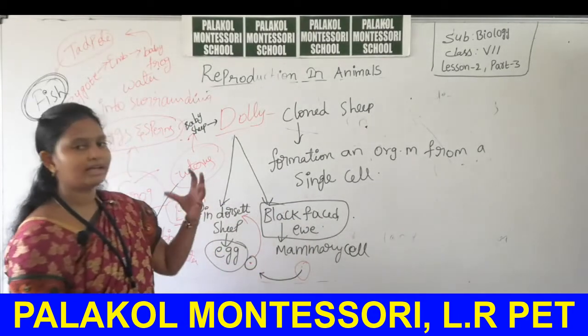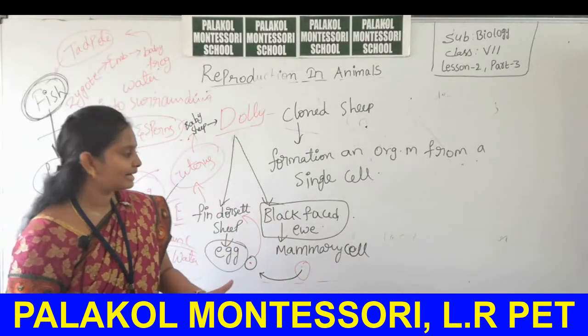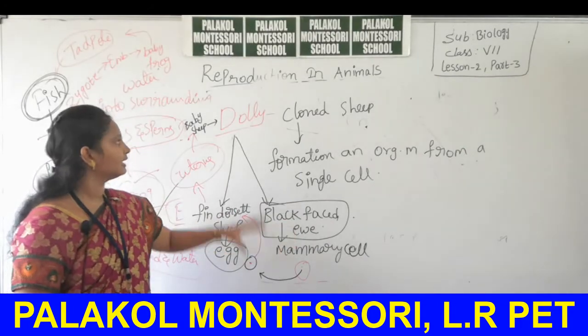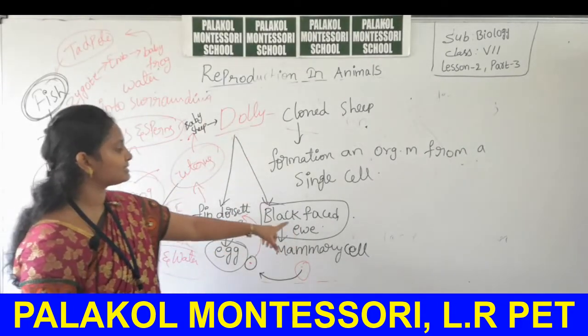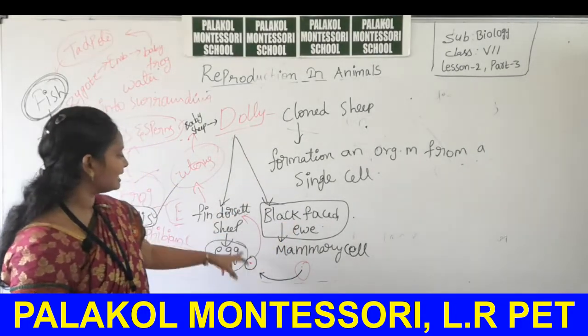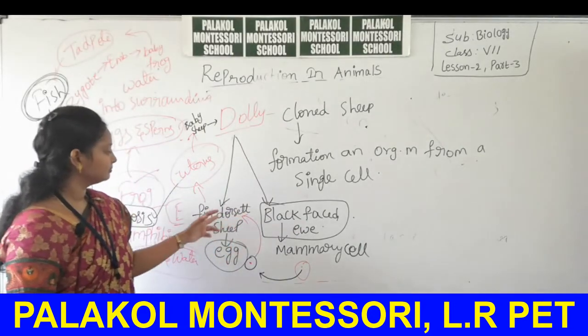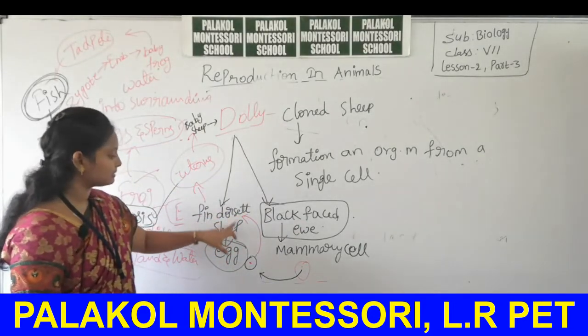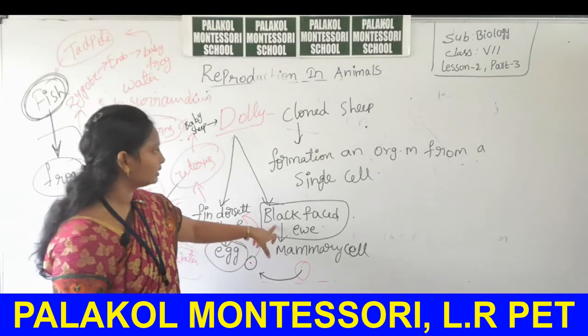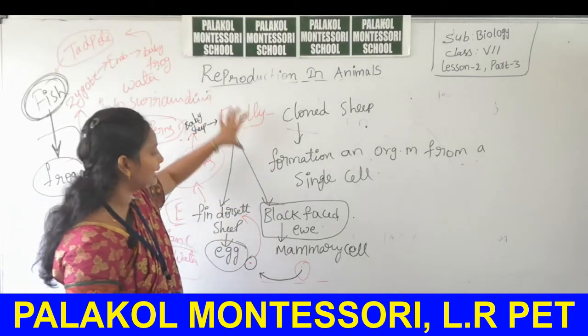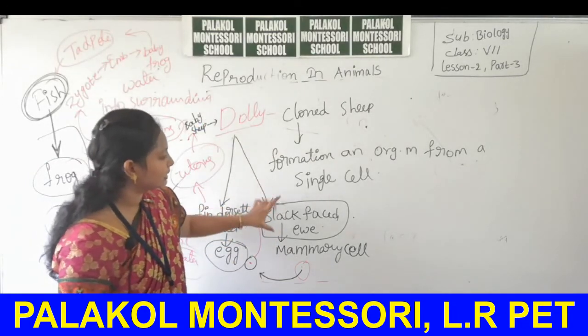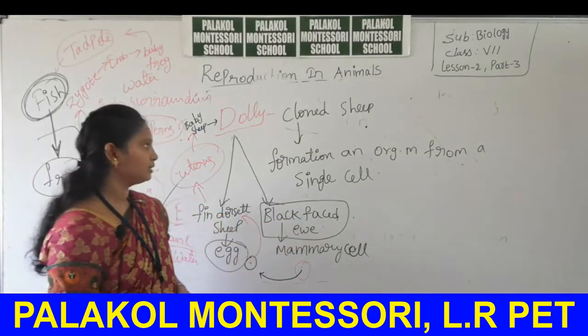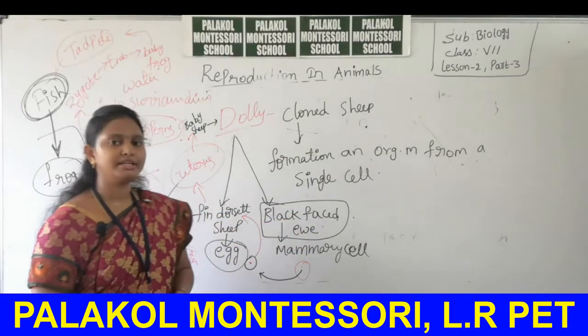That means the nuclear material, the genetic material belongs to this. So all the characters are same as like this. So even the cell is belongs to this, but the nucleus belongs to this. So the characteristics of the Dolly is quite similar to the black faced ewe. So this is about Dolly formation.